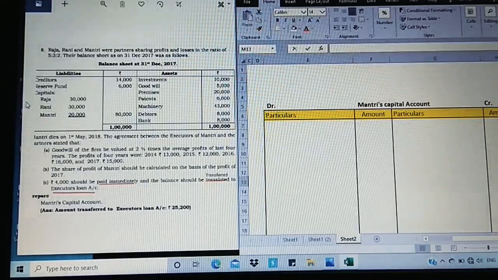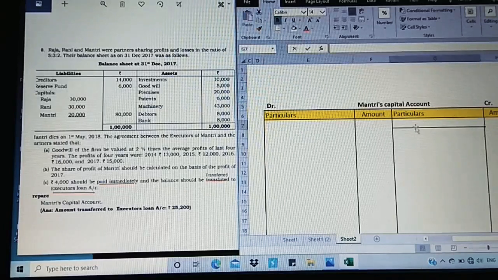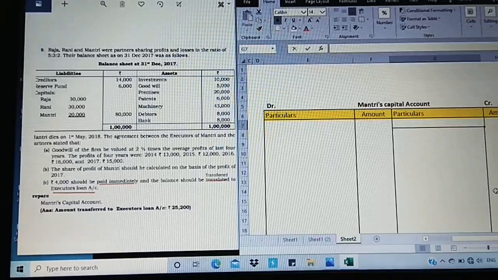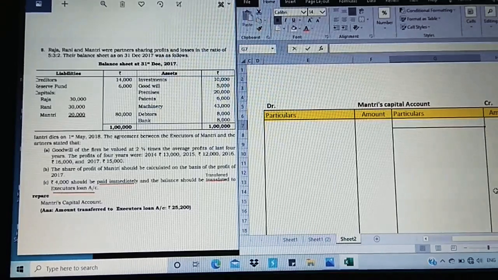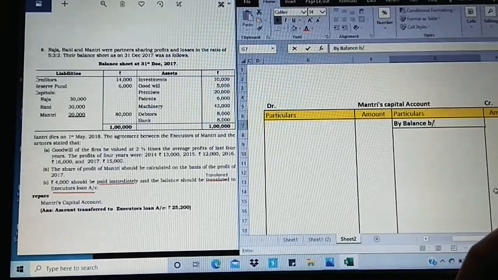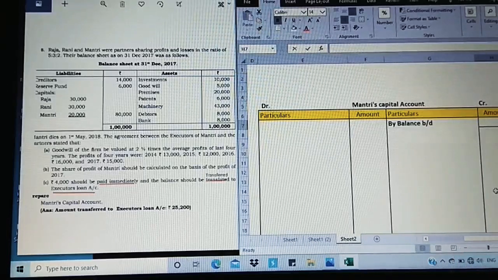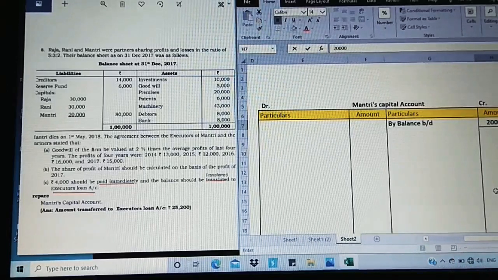First step, from the balance sheet, we are going to concentrate on reserve fund and capital. Apart from that, there is no other item like profit and loss account. So I'm going to take first the opening balance of Mantri, because here they have asked to prepare Mantri's capital account. It's not the executor's account, it is the concerned deceased partner's capital account. So I'm going to write by balance brought down, and the value given for Mantri is 20,000.